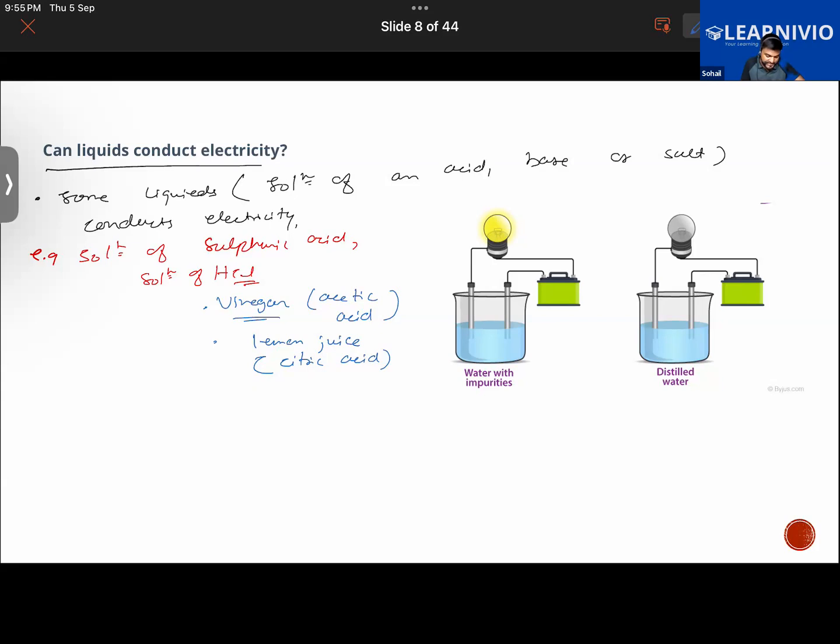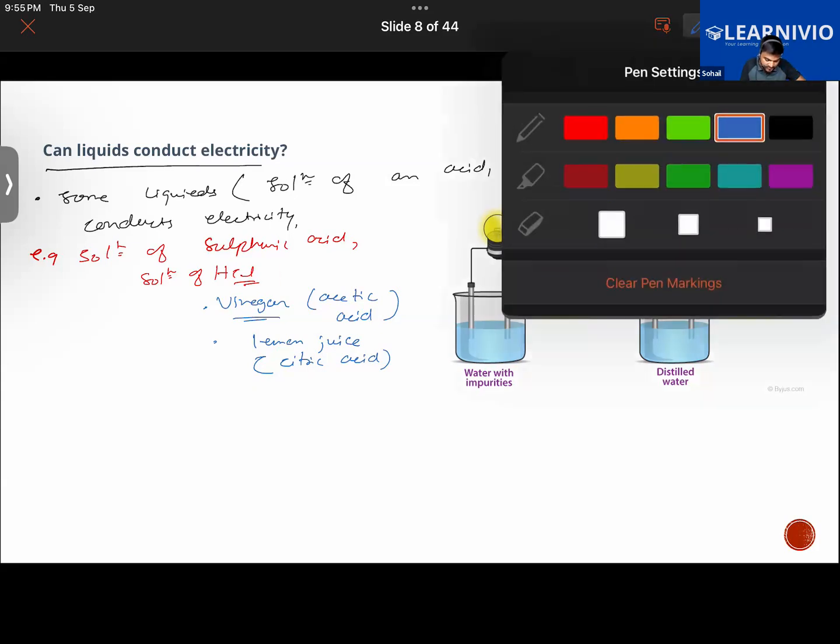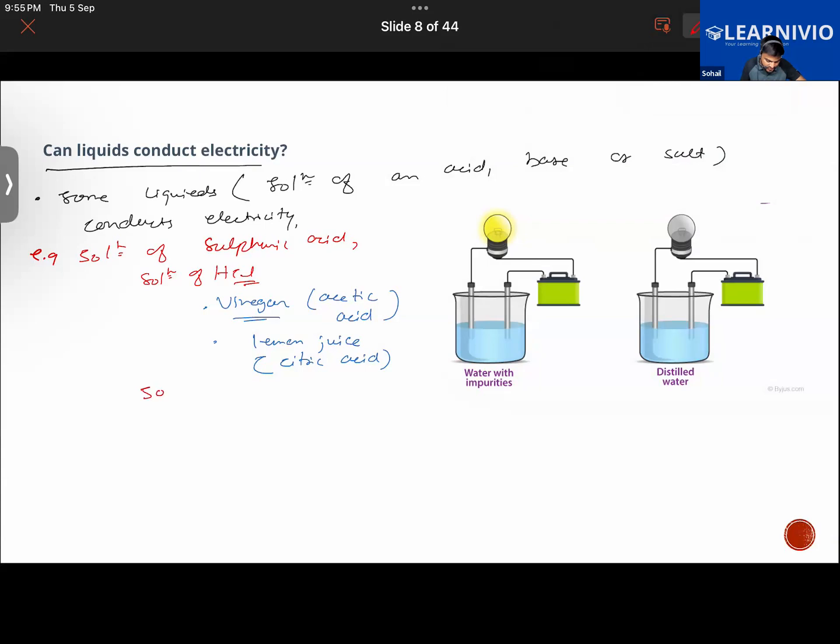So far we have taken examples of acids. Now let us take examples of bases also. So we have a solution of baking soda, that is sodium bicarbonate. You have sodium hydroxide. Can you read the first sentence? Solution of baking soda, this one. Okay, some liquids, in brackets, solution of an acid, base, or salt, conduct electricity.